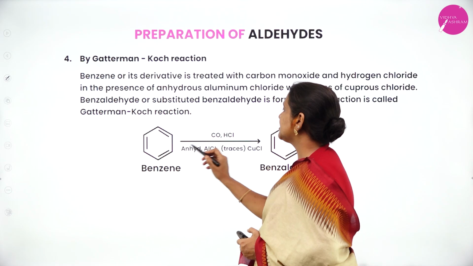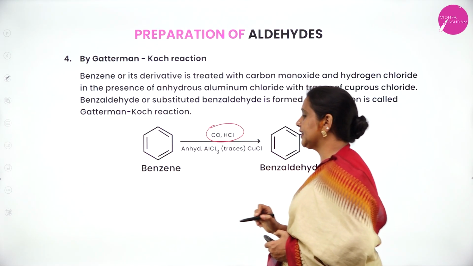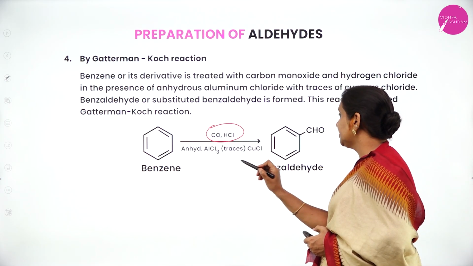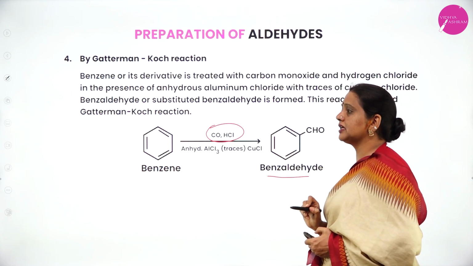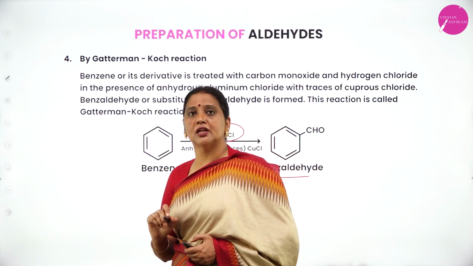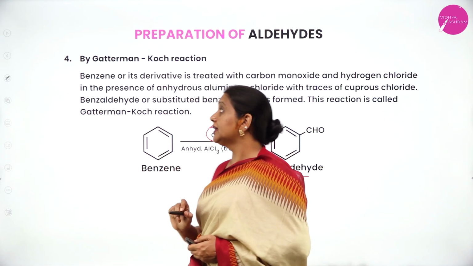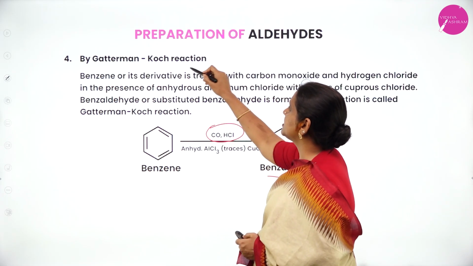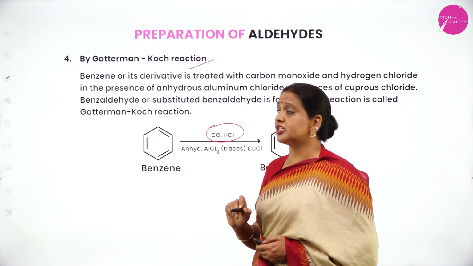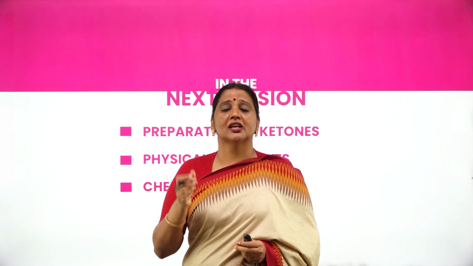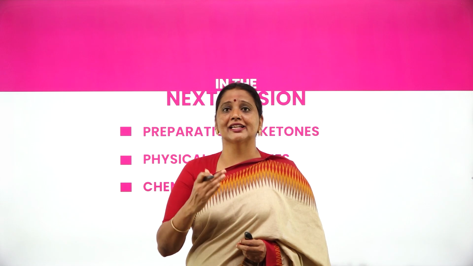Last one, what is the important reaction and compulsory for your board? Gattermann-Koch reaction. Benzene is heated with carbon monoxide and HCl in the presence of anhydrous aluminium chloride, it gives rise to benzaldehyde. This reaction is called Gattermann-Koch reaction. My dear student, in this session I discussed how aldehydes and ketones are prepared.